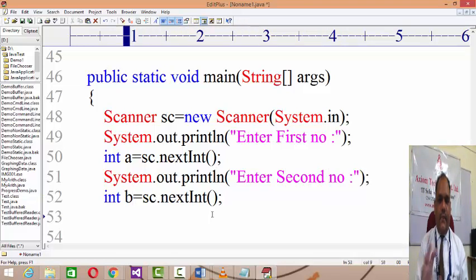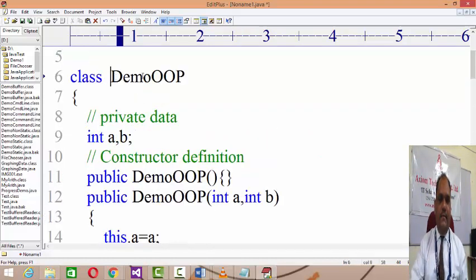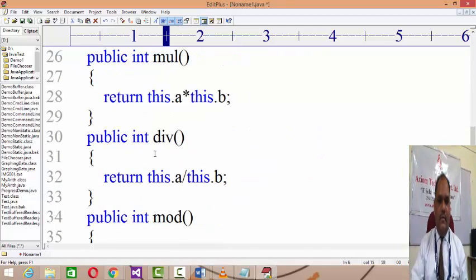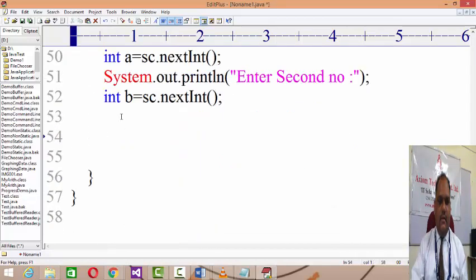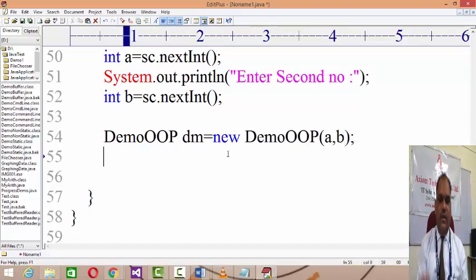Right? And then you input the two numbers, then you create the object of your demo OOP class. dm equals new demo OOP, and pass on this a comma b as an argument.